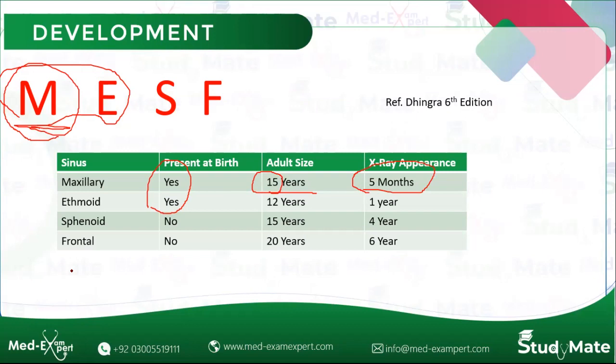ये इसका चौथा F बन जाता है. It is the first to start developing. It is approximately 15 milliliter in size. It reaches adult size by the age of 15 years and it appears on X-ray by the age of 5 months.